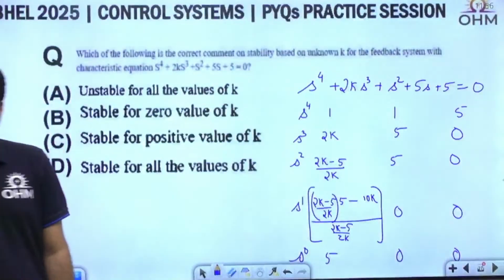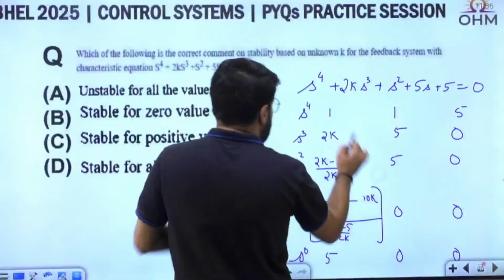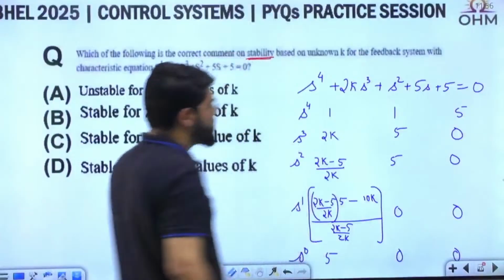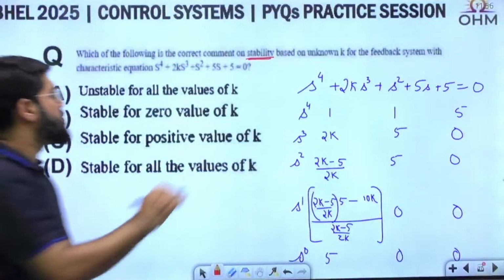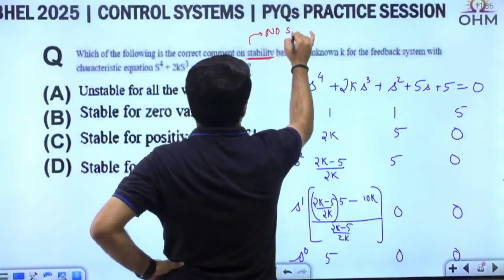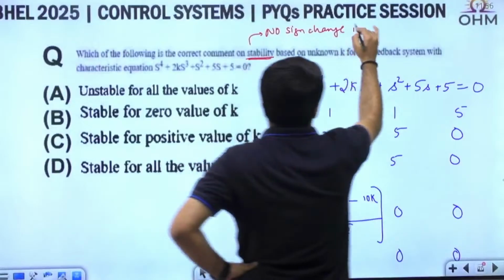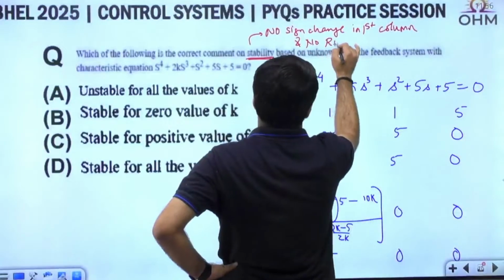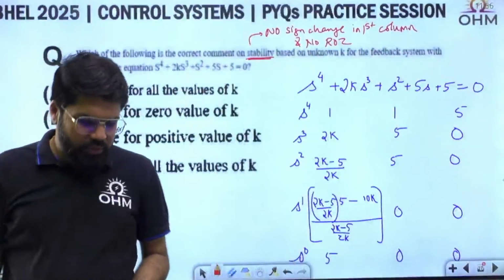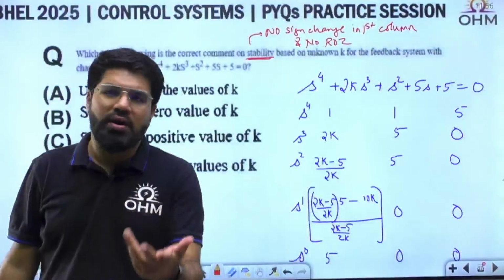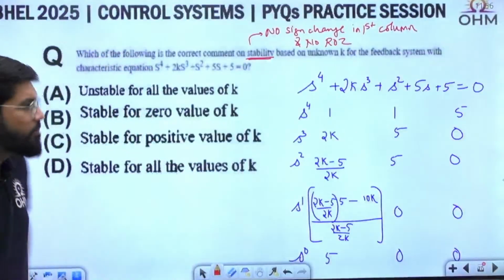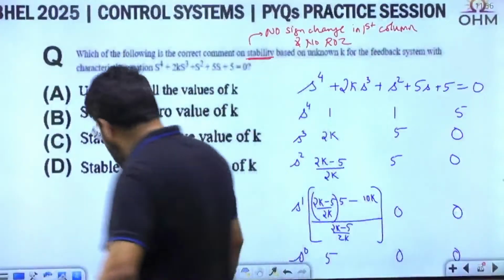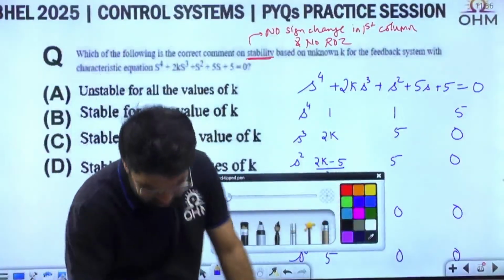Now have a look at this. The first entry, 1, is positive. If you want stability, there should be no sign change in the first column and no row of zeros. If there is a row of zeros, we know an auxiliary equation will come and the system can be at best marginally stable or at worst unstable. It can never be purely stable.